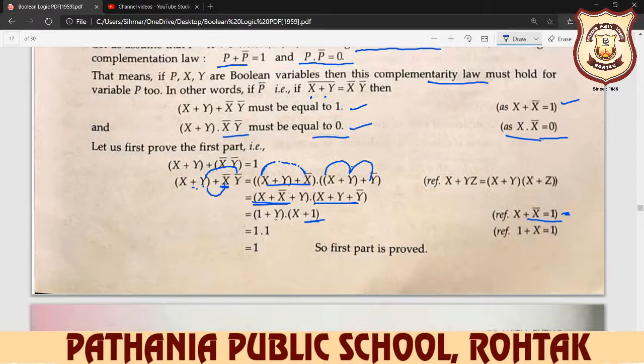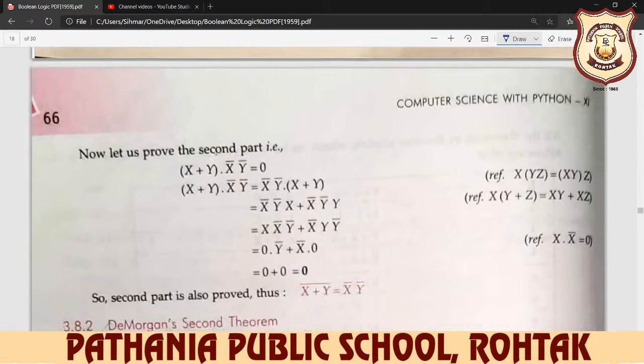So here 1 plus y multiply x plus 1, and we know that 1 plus x is always 1. So 1 plus y always 1, and x plus 1 always 1, and 1 multiply 1 always 1. So proved: x plus y, x complement y complement always equivalent to 1. So the first part is proved here.